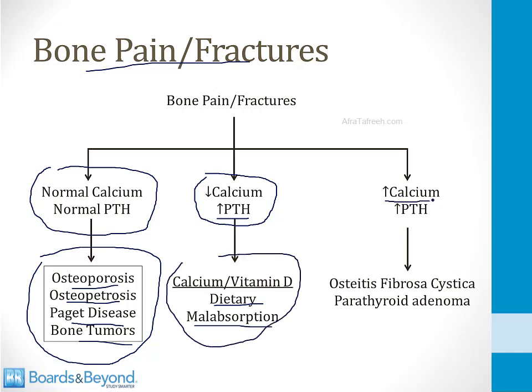If they tell you that the calcium level is high and the PTH level is high, this is abnormal in terms of the parathyroid gland. The PTH level should never be high when calcium is high, so this is telling you that the patient has a parathyroid problem. They have osteitis fibrosa cystica and they likely have a parathyroid adenoma.